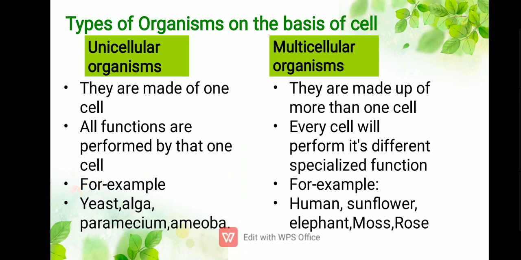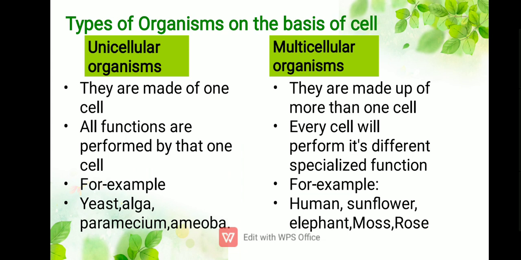Next is the types of organisms on the basis of cells. On the basis of the number of cells, organisms are divided into two types: unicellular organisms and multicellular organisms. In unicellular, the word uni means one and cellular means related to cell. So they are made up of just one cell. In comparison, multicellular organisms are made up of more than one cell. They may have 2, 3, 4, 5, or 100 or billions of cells, but they have more than one.